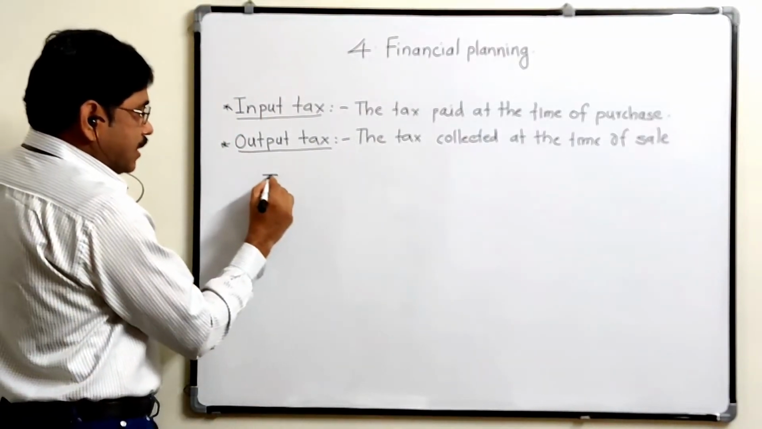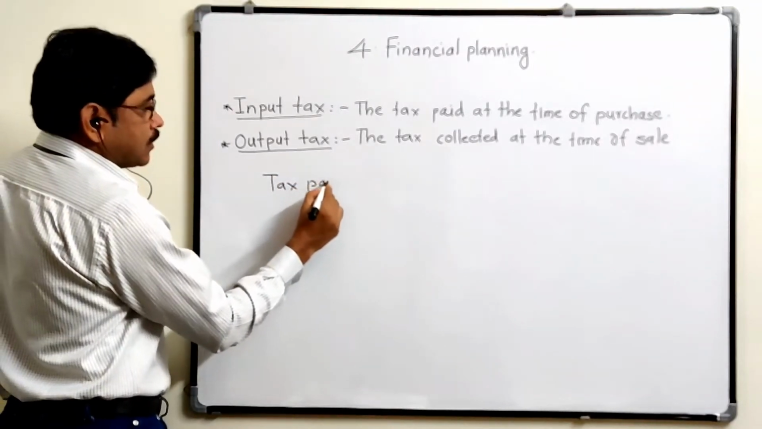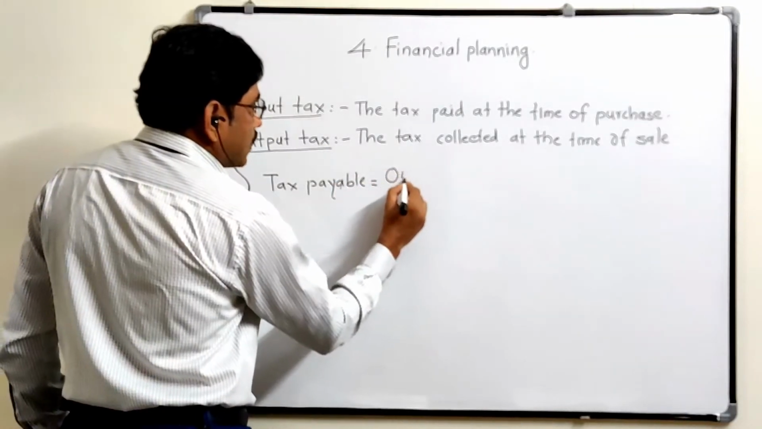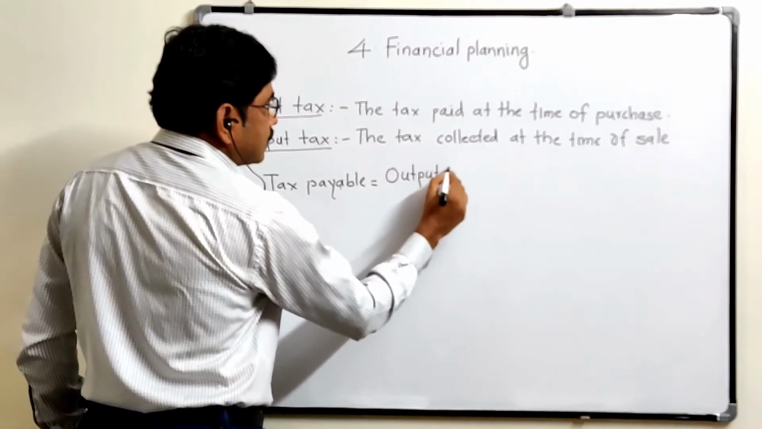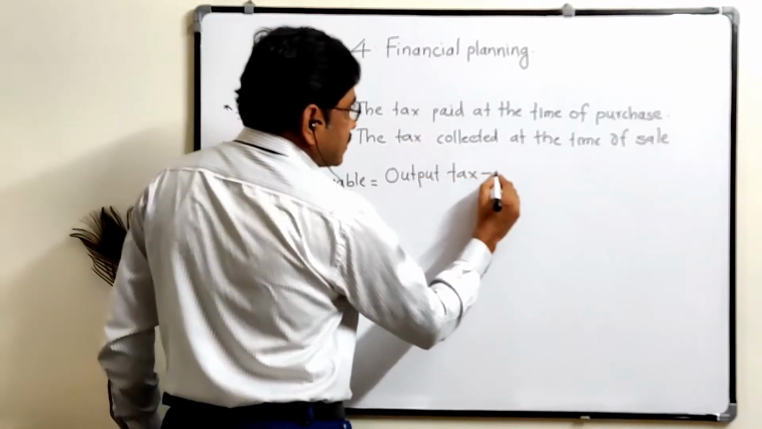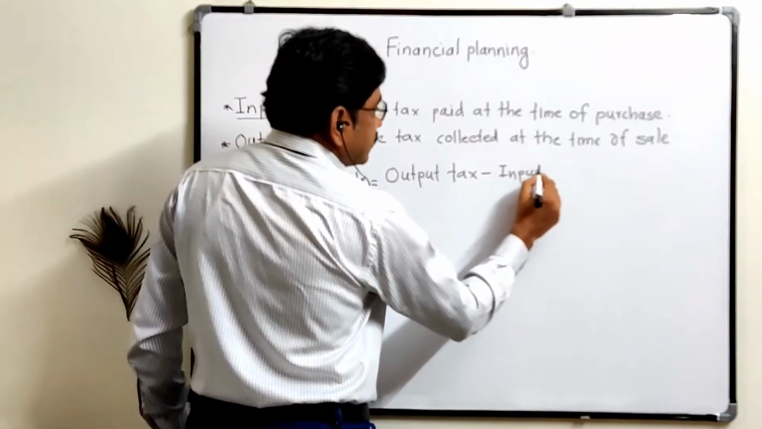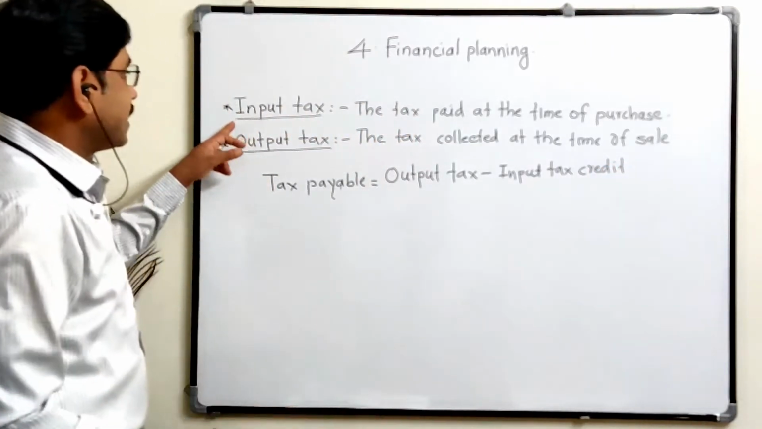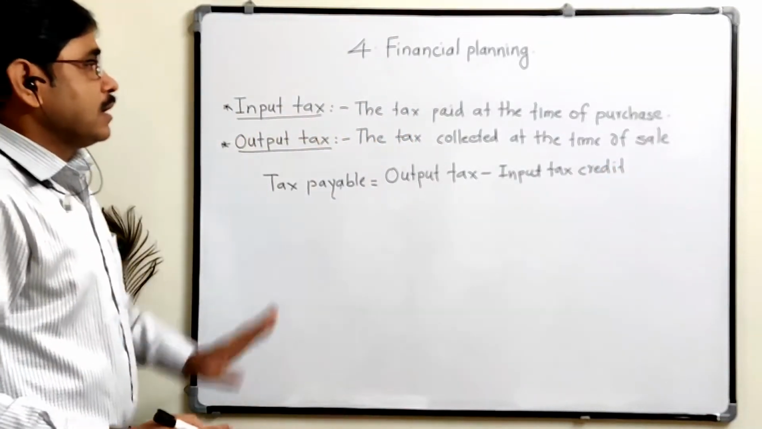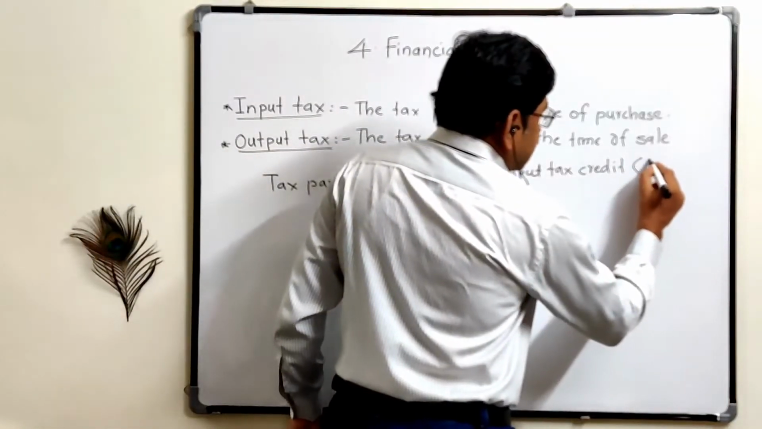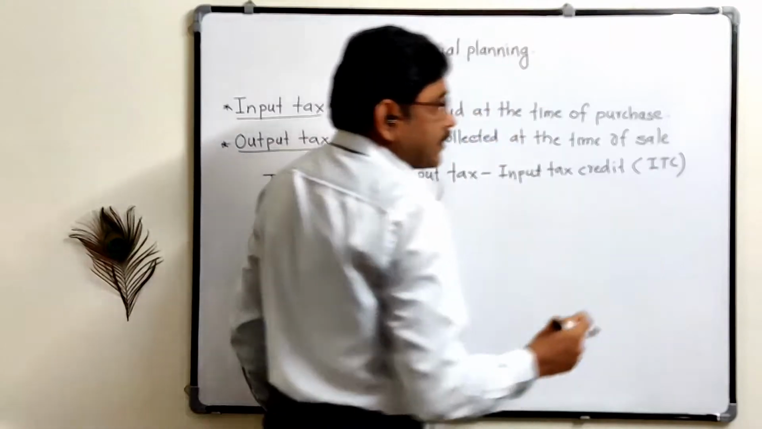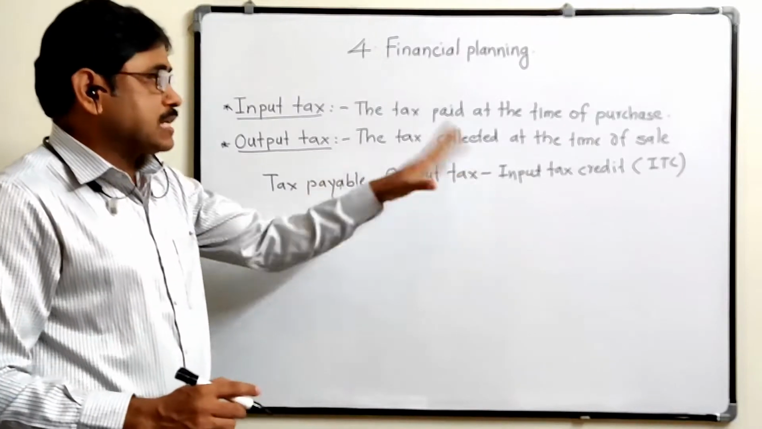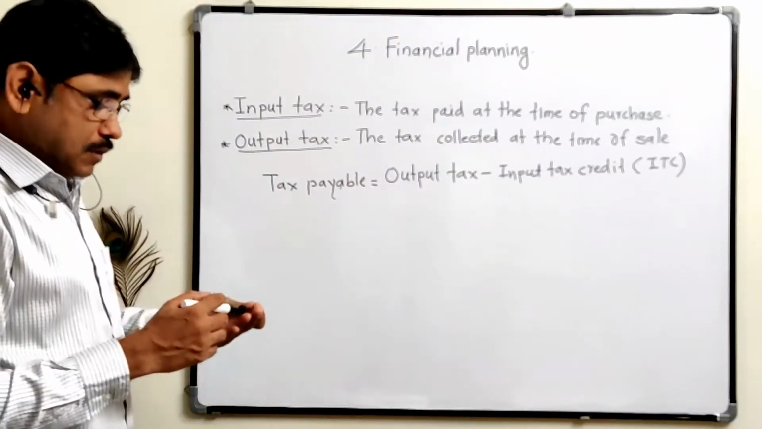Now here tax payable. How to calculate that? Tax payable is equal to output tax minus input tax credit. Credit means the tax which is paid in the previous transaction, that is called input tax credit. It is denoted by the letters ITC. So how will you calculate the tax payable? Output tax minus ITC. ITC means input tax credit.